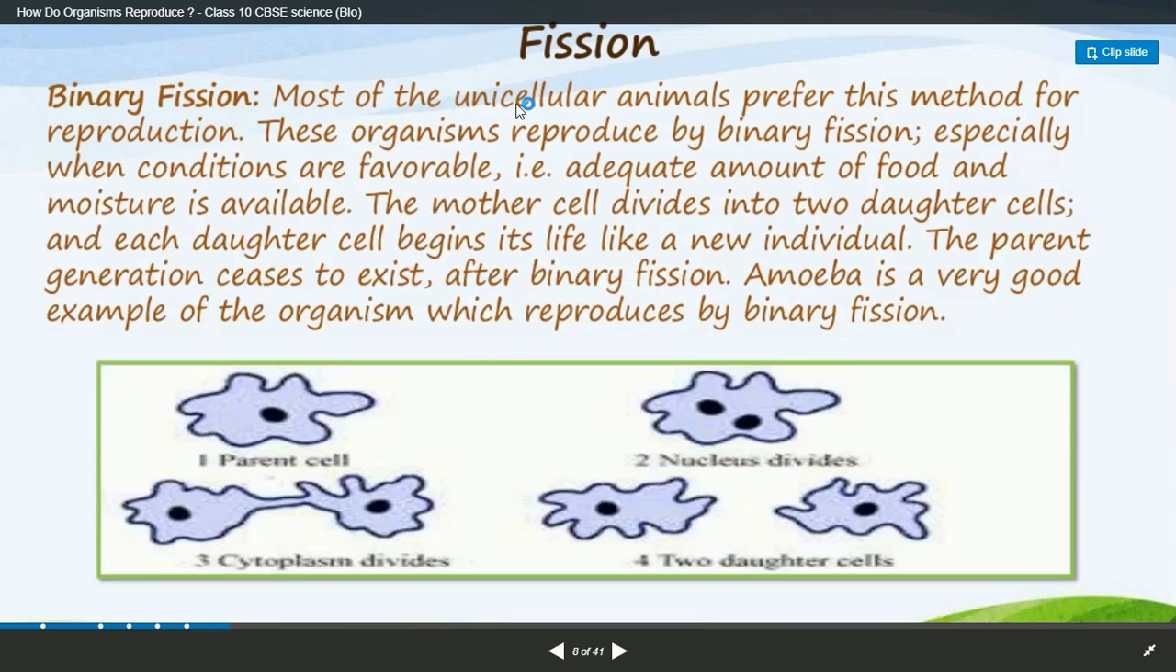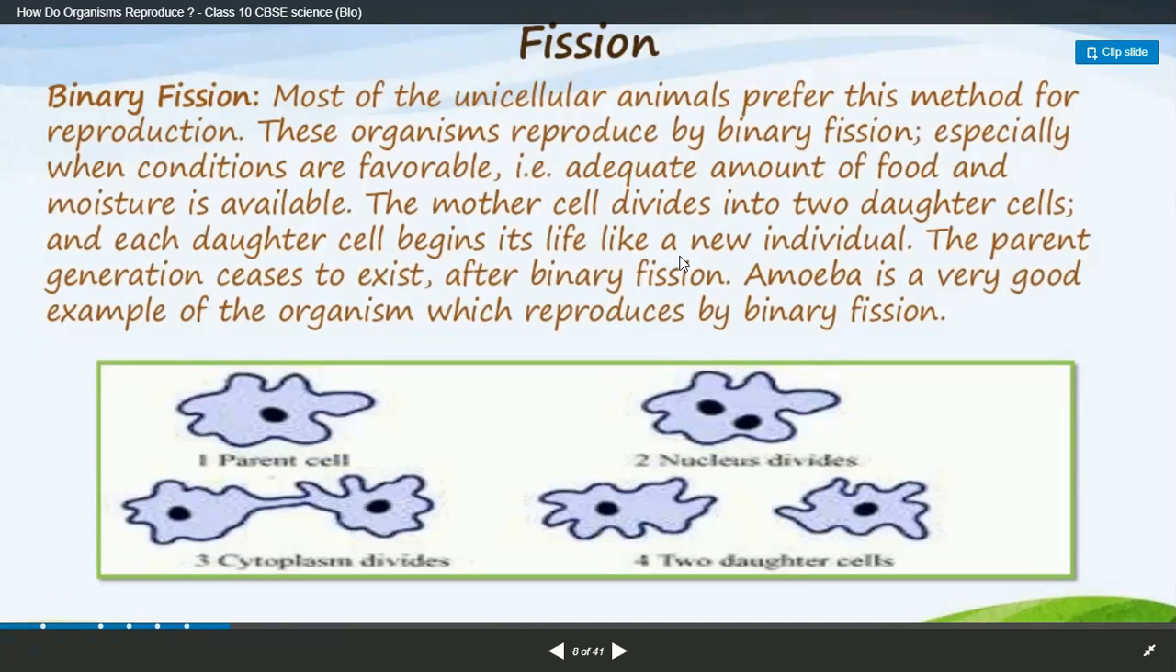Binary fission, which we mostly see in amoeba. Most unicellular organisms, which have only one cell, prefer this method of reproduction. Organisms reproduce by binary fission especially when conditions are favorable, that is, when an adequate amount of food is available, and moisture also plays a very important role. The mother cell divides into two daughter cells.